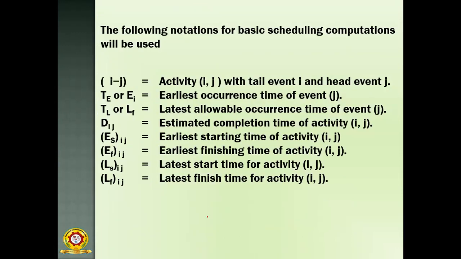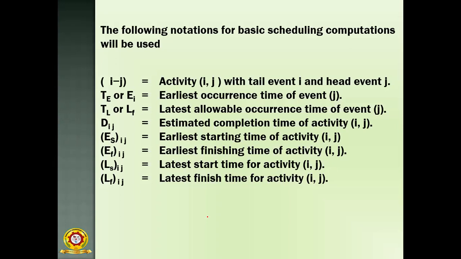Then the following notations for basic scheduling computations will be used. Activity IJ with tail event I and head event J. Then EI is the earliest occurrence time of the event, and LI is the latest allowable occurrence time of the event. DIJ is the estimated completion time of the activity.